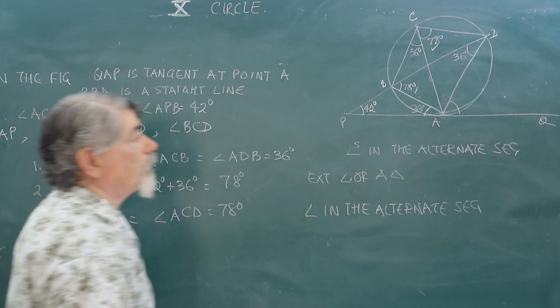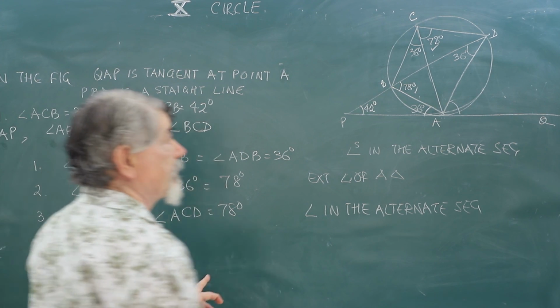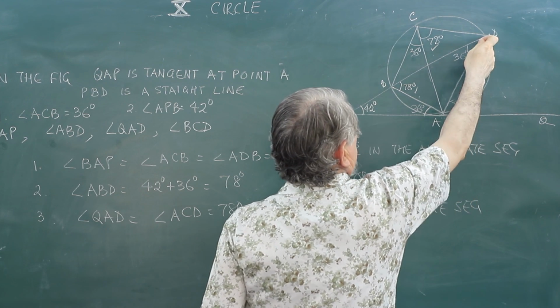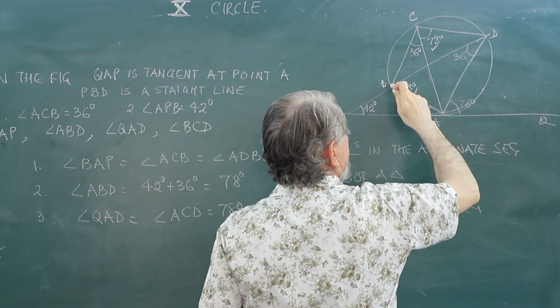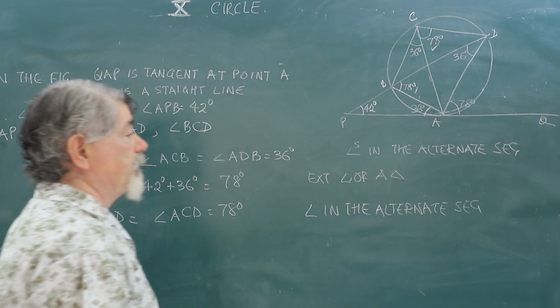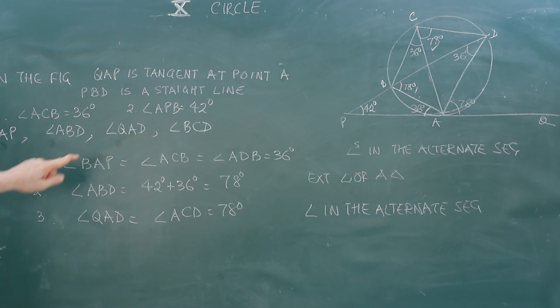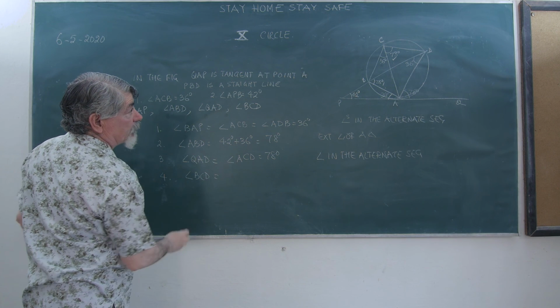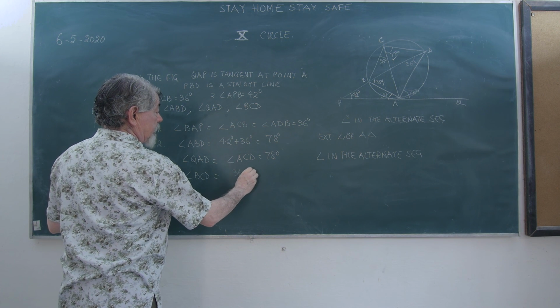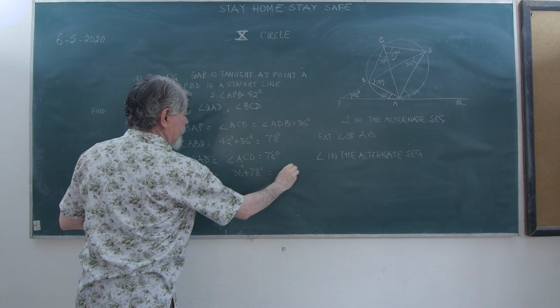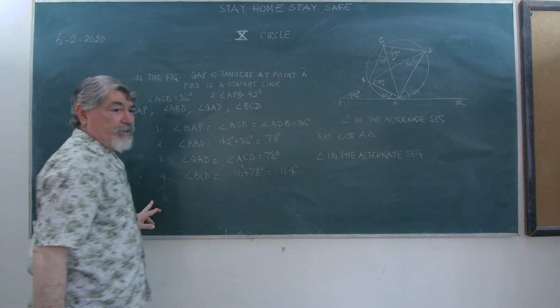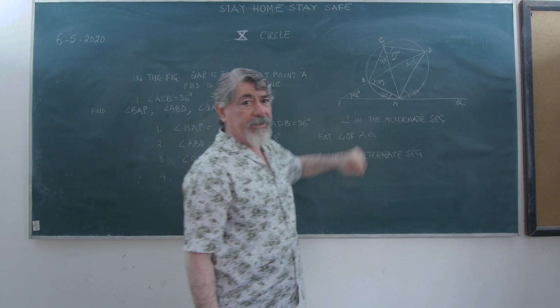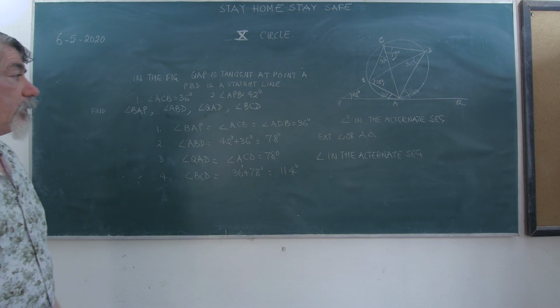Angle between tangent and chord is always equal to the angle in the alternate segment. This will be 78. This is the chord, and this angle or this angle are the angles in the same segment. So this will be 78 degree. QAD comes out to be 78 degree. Now what about the BCD angle? You can see BCD. How much is BCD? Angle BCD is the sum of 36 plus 78 degree, 114 degree, because this was 36, this was 78, they will sum up to be 114 degree.